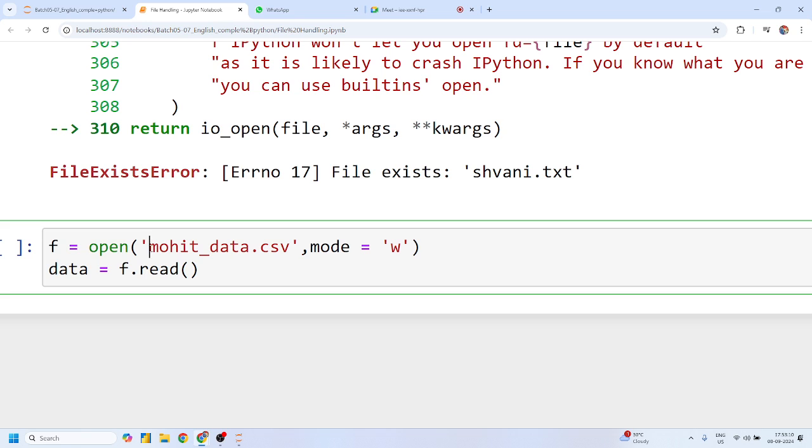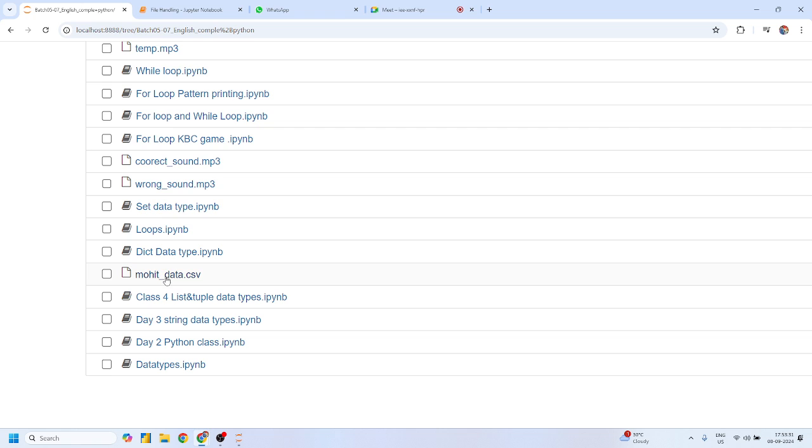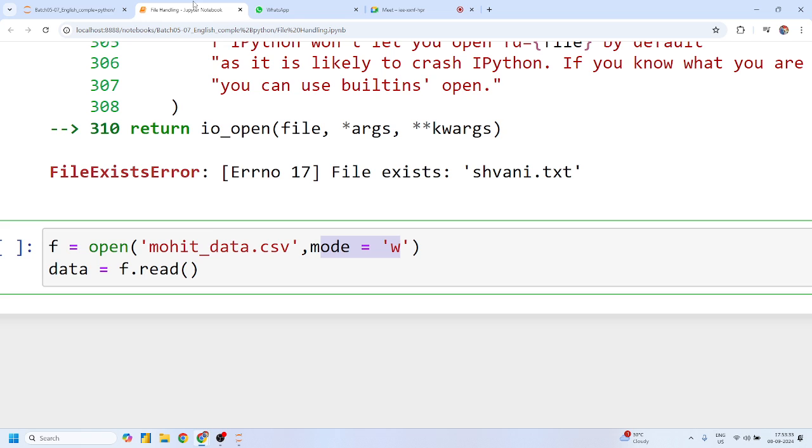But the problem is, if this code runs successfully, the error is in the reading line, not in the opening line. Because the first line runs successfully, and this is already an existing file and you are opening it in mode W, all your previous data is going to be erased. And your code interpreter will get stuck at the reading line, because that particular code is the error, not this one.